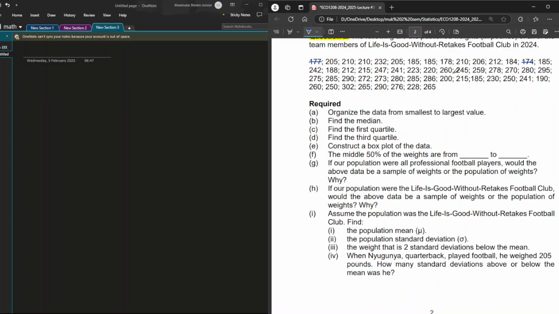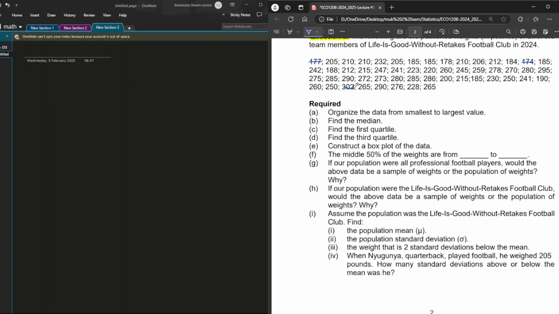223, 228, 230, 232, 241 2 times, 242, 245, 247, 252, 259, 262, 265 2 times, 270, 272, 273, 275, 276, 278, 282, 285 2 times, 286, 292, 295, and lastly 302, our biggest here.